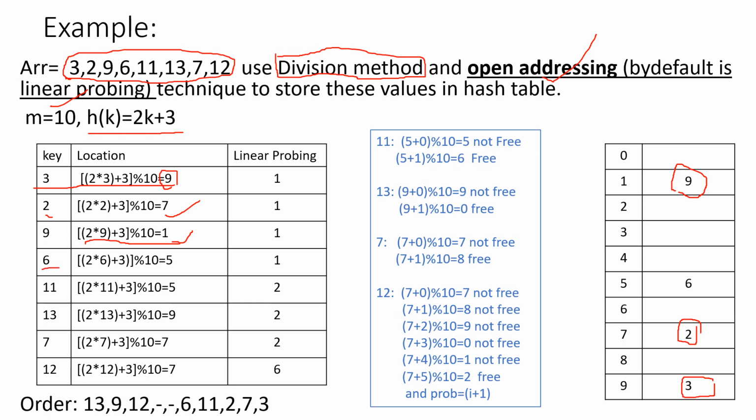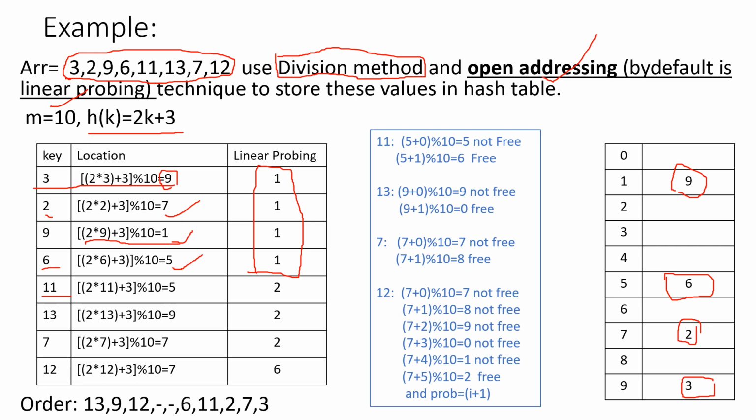Next element is 6. If I calculate the index, I get 5. I'll go to index 5. It's free, so 6 is going to be stored at 5. So far I haven't applied any linear probing. It's just the normal division method. Now the next element came, 11. So far I haven't applied any linear probing, and because of that the number of probes of every element is 1. So if no collision occurs for an element while calculating the index, the number of probes equals 1.